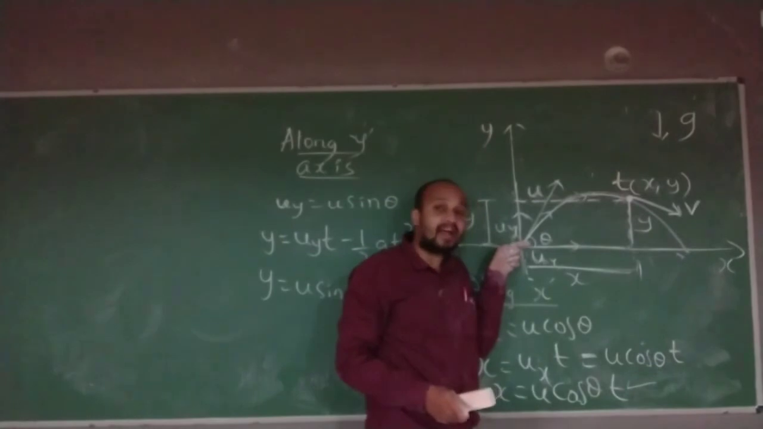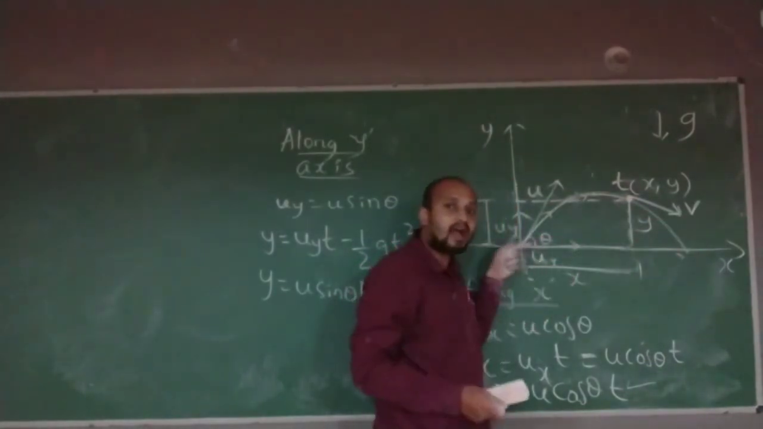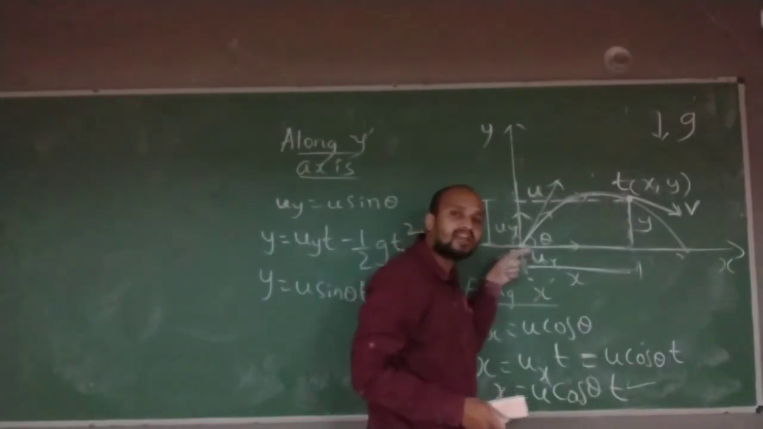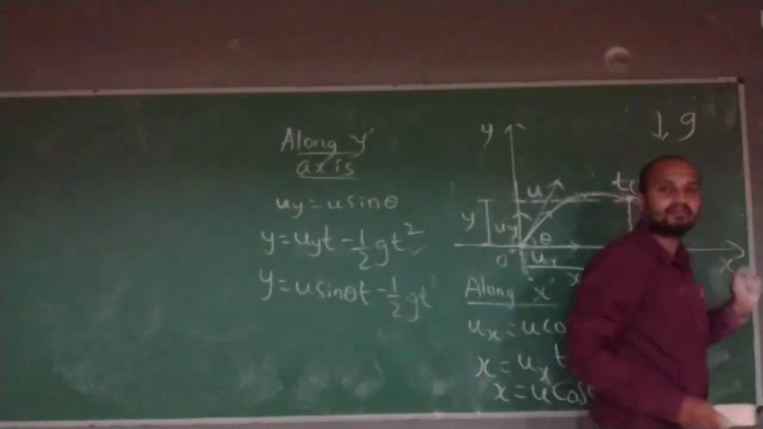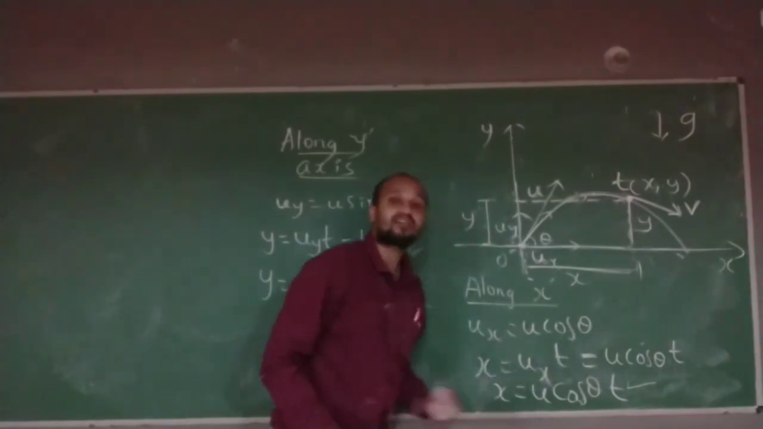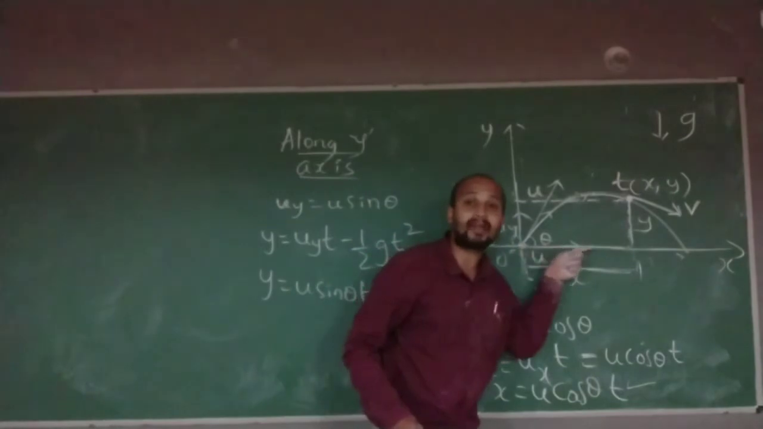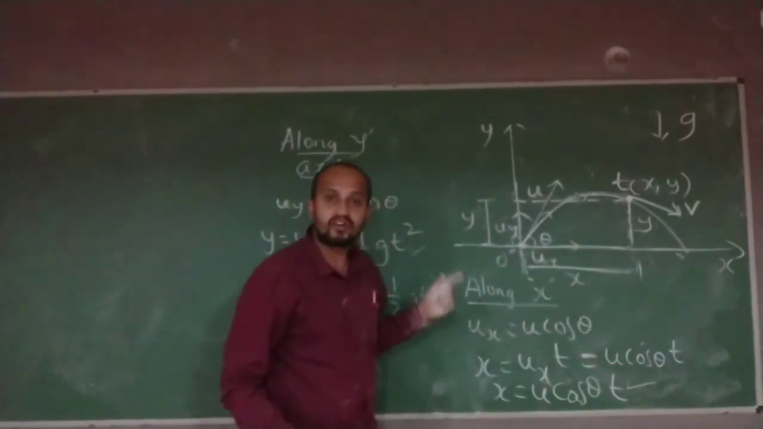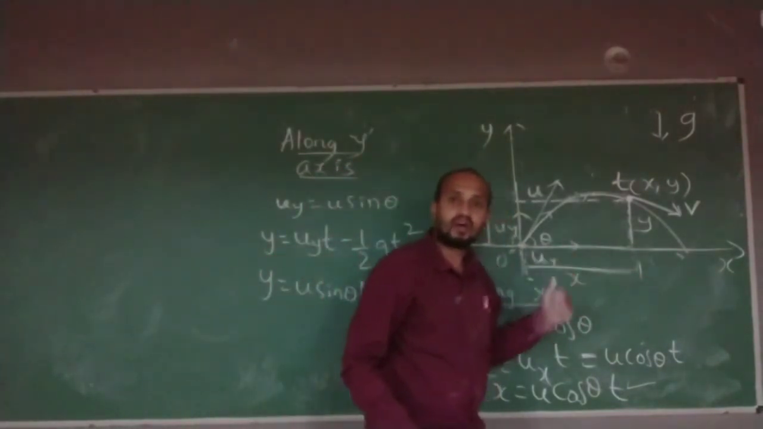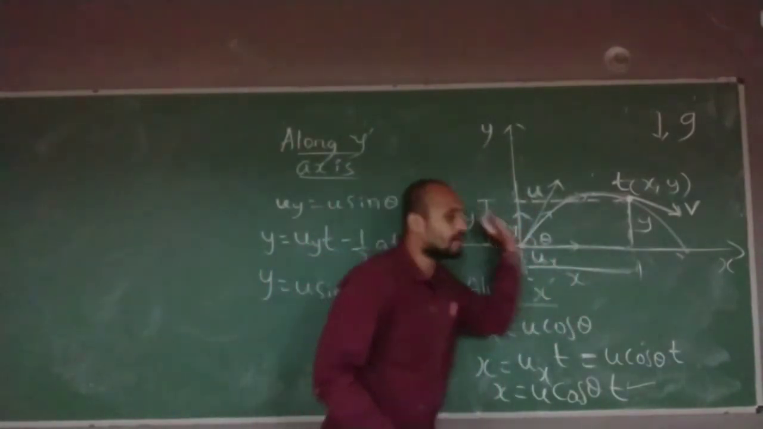If you look along the x-axis, actually the object is traveling like this. When I am analyzing, I will look at just the x-axis. The body is traveling in just a straight line with what velocity? Ux velocity, u cos theta velocity. And it is constant at all times, because nobody is disturbing this velocity. Is there anybody who is disturbing this velocity? Nobody.